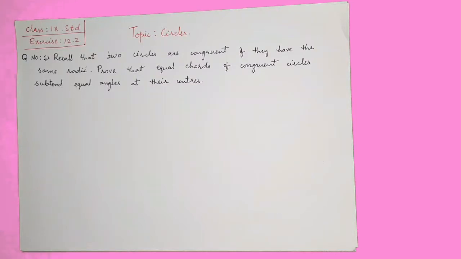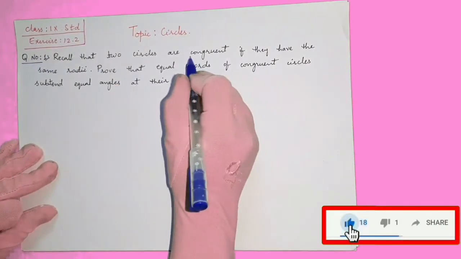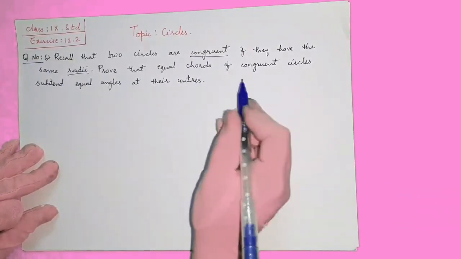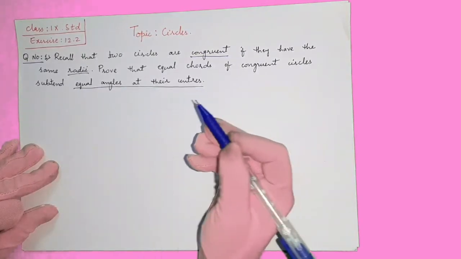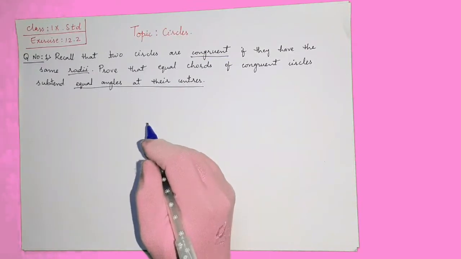Hello everyone. Now the circles exercise 12.2 question number 1. Recall that two circles are congruent if they have the same radii. Prove that equal chords of congruent circles subtend equal angles at their centers. So first of all we have to understand what is given in the question.